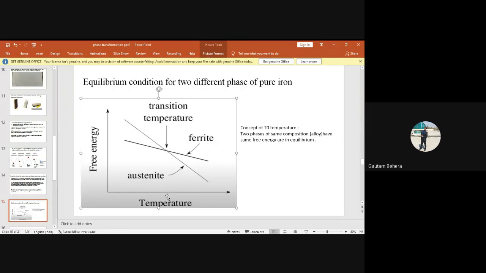If you are at a temperature below this intersection point, the free energy of austenite is greater than that of ferrite, so the austenite will transform into ferrite. And if you are at a temperature above this intersection point, ferrite has higher free energy but austenite has lower free energy, so ferrite will transform into austenite. I think it is clear to everybody.